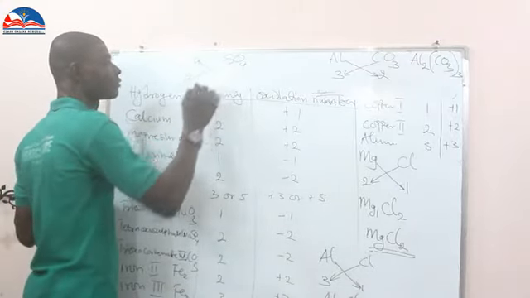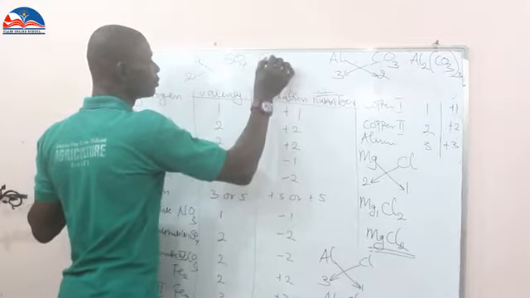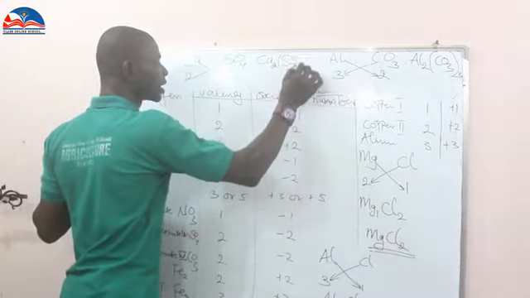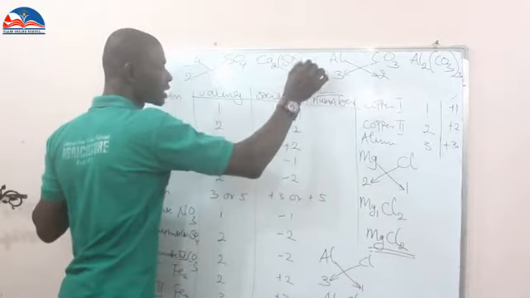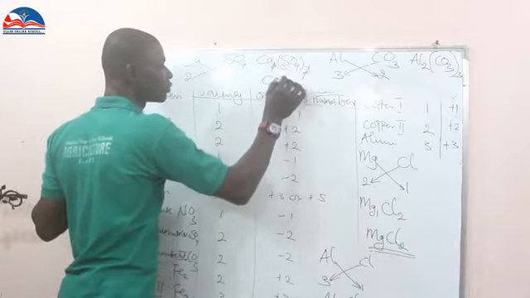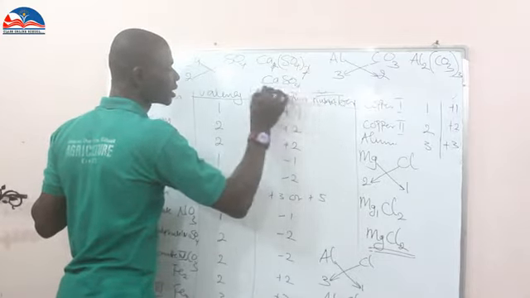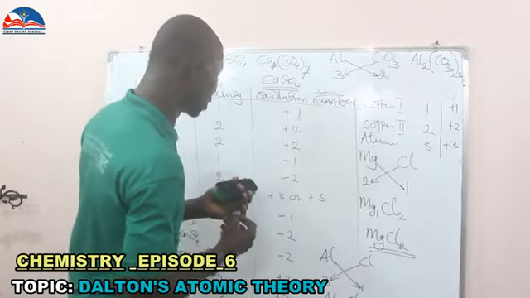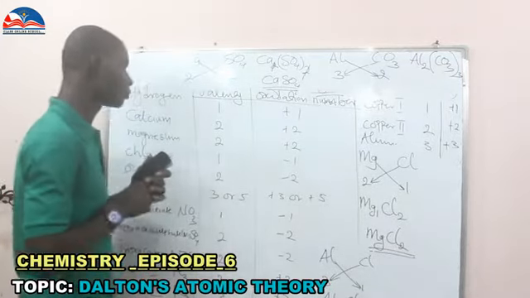Therefore, I'm going to have calcium 2, tetraoxosulfate 6 all in brackets 2. So cancel this, cancel this. The answer is going to become calcium tetraoxosulfate 6. That is what you are going to have. Make sure you nail off the 2 subscripts.